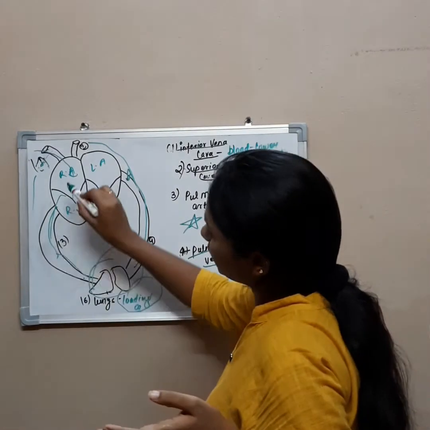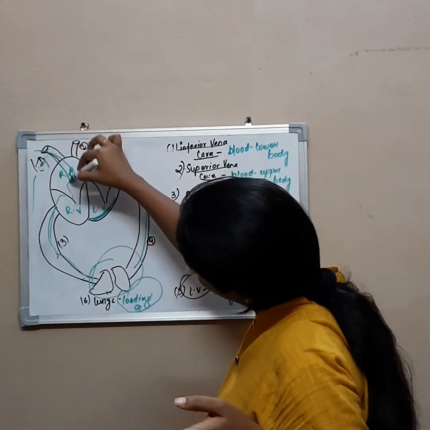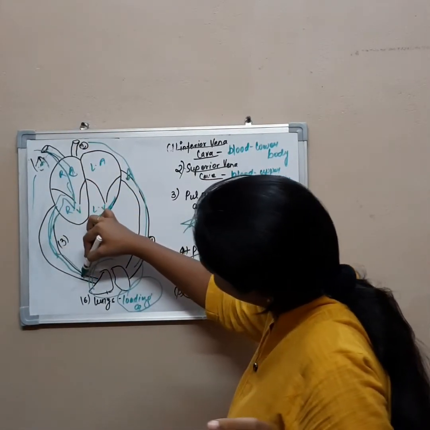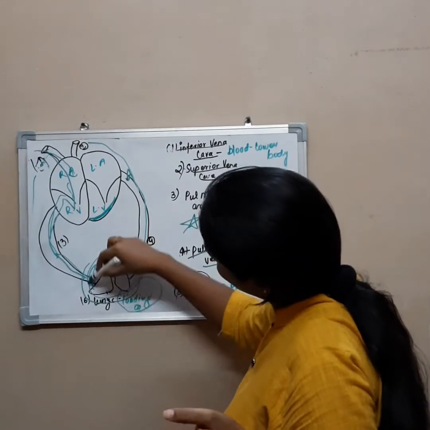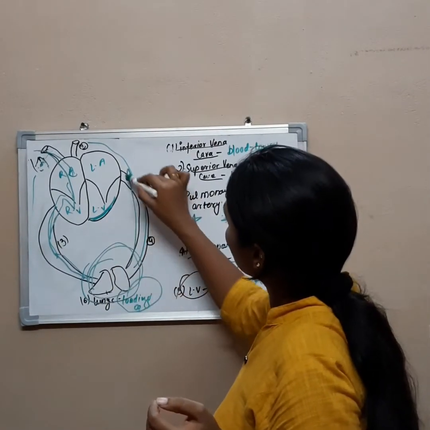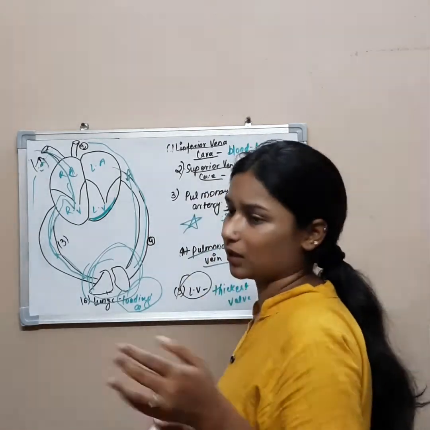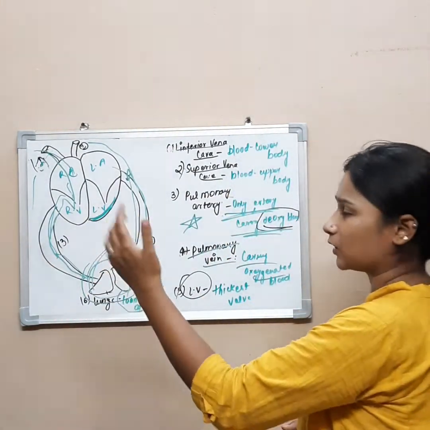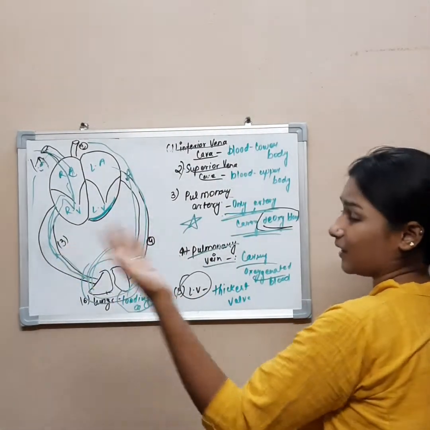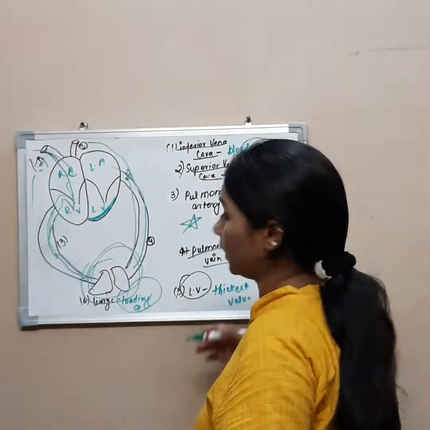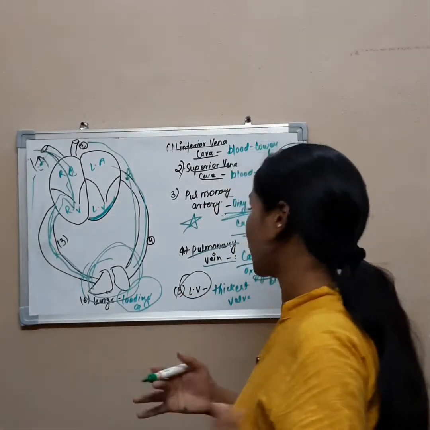That's how our heart works. Deoxygenated blood gets oxygenated here, then oxygenated blood goes on, and that's how the heart works rhythmically. The heart follows this cycle every second, as you studied, every microsecond.